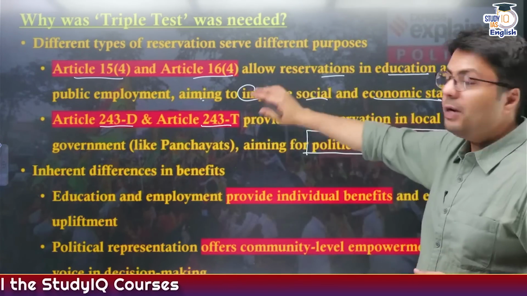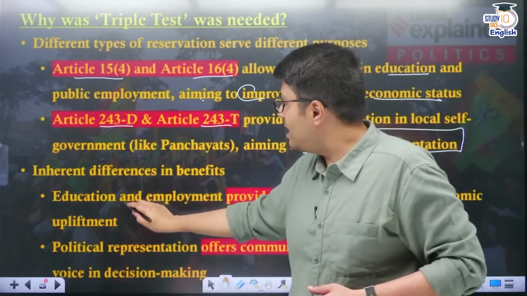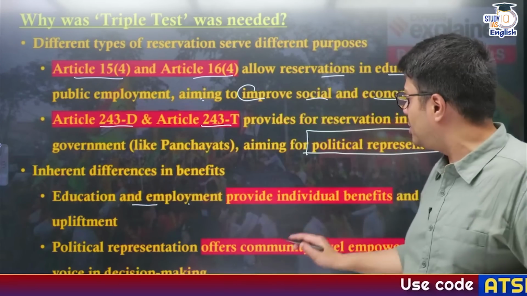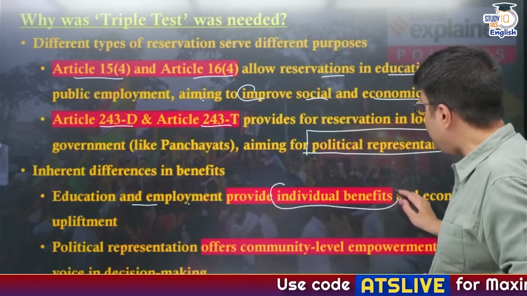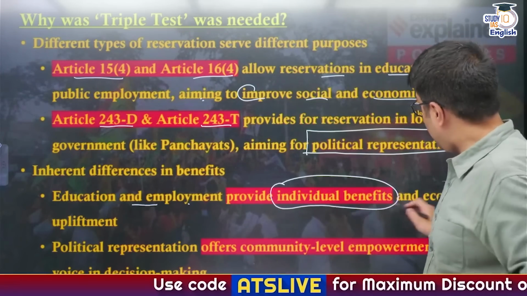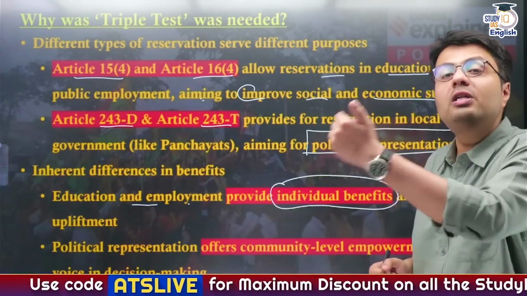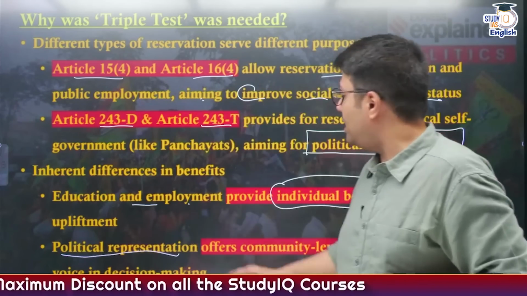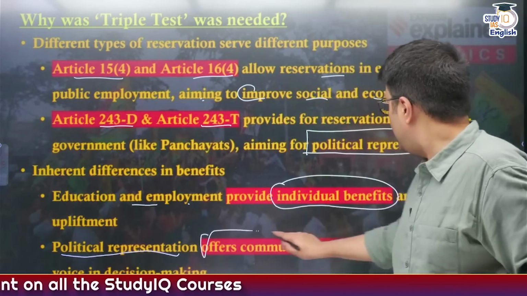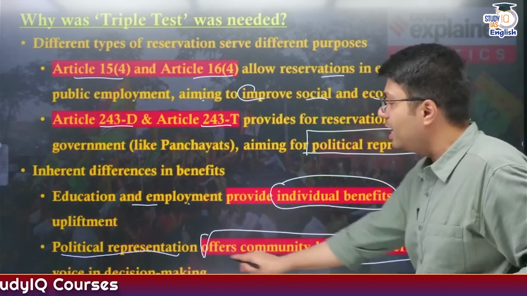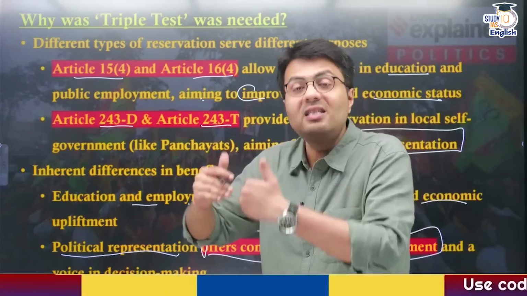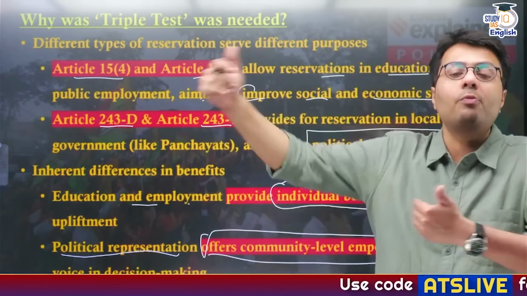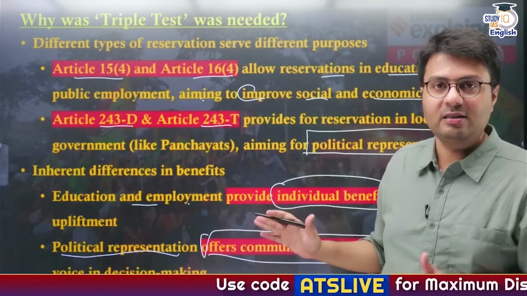So the Supreme Court said social, educational and employment reservations provide benefits to individuals, and are done to uplift them socially and economically. Whereas political representation provides benefits for community level improvement and empowerment, which gives the community a greater voice in decision making in the democratic setup.